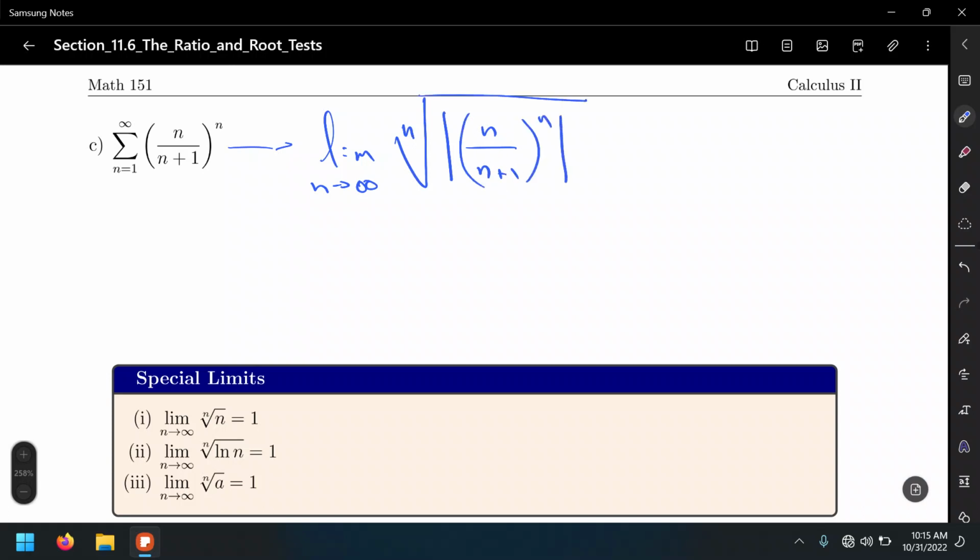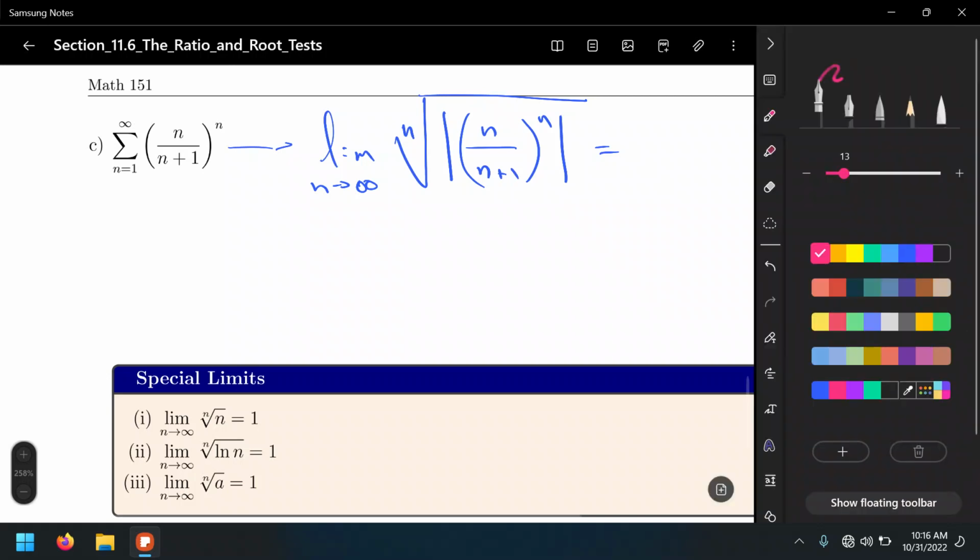Well, again, we can get rid of the absolute value bars because we don't have any negative terms, we don't have any alternating factors. And at the same time, in this case, we have only one overall n power, not like the previous example in which we needed to first use laws of exponents to distribute the power so we can individually do the necessary cancellation. In this case, we can cancel the n power with the nth root in one shot.